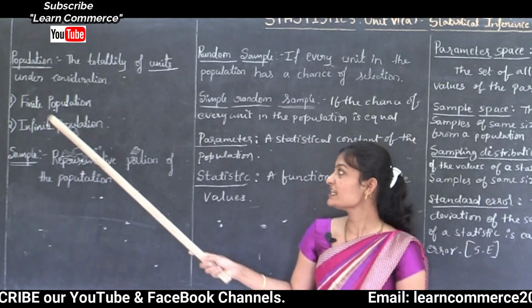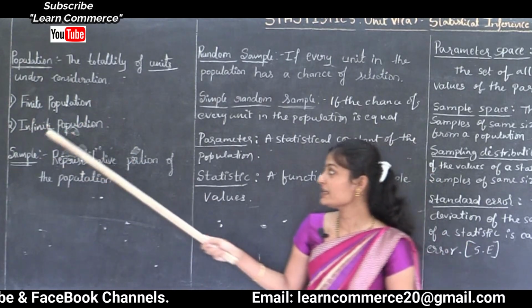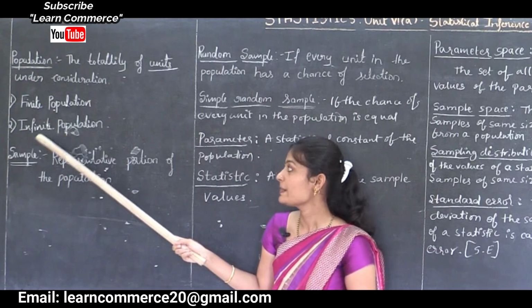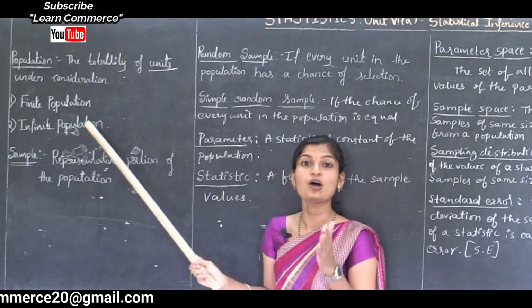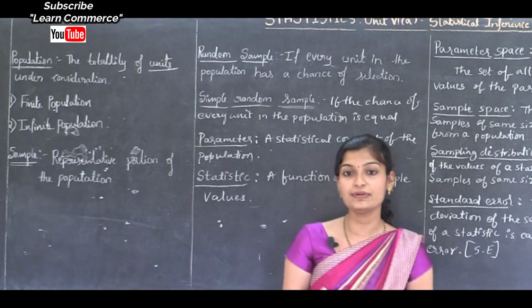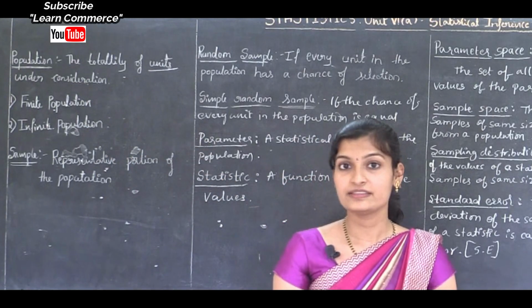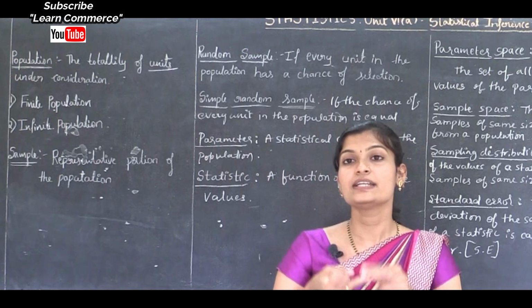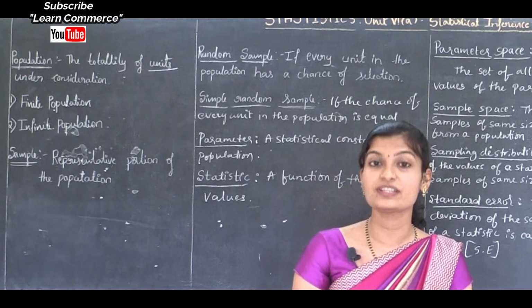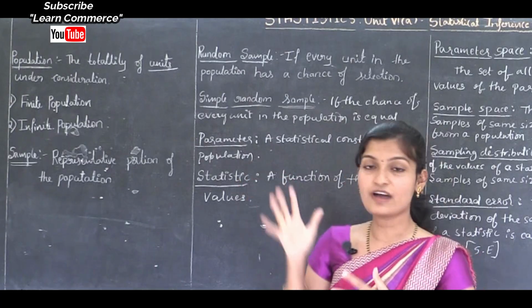Next, what is infinite population? Here, infinite means uncountable or unmeasurable. Then an infinite population is a population which contains an uncountable number of units. For example, stars in the sky are uncountable. Next, the number of trees in our country is also uncountable. These are examples for infinite population.